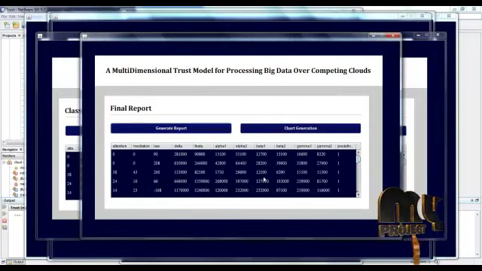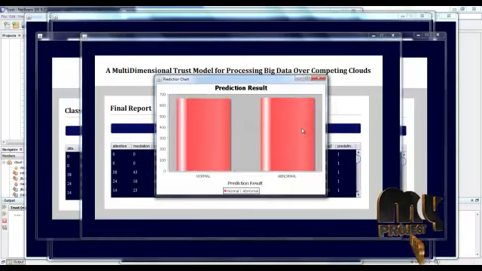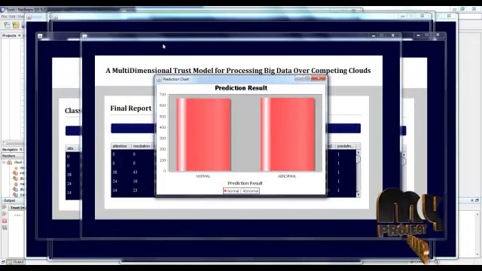It will generate a report. Here the chart will be generated based on the normal and abnormal persons. This is the overall execution of our project.